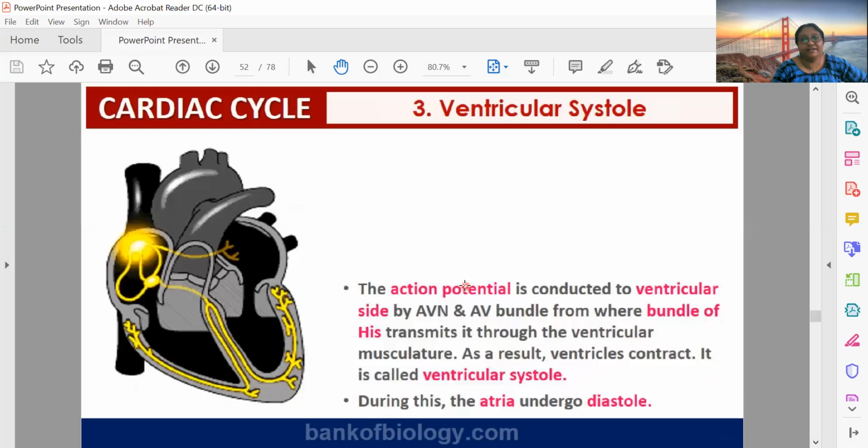Now, SA node generated the action potential. From the action potential generated by SA node, this action potential will reach the AV node and AV bundle, atrioventricular node and atrioventricular bundle. And bundle of His will transmit it to the ventricular muscle. So there will be contraction of ventricle, which is known as ventricular systole. During the time ventricles are contracting, atrium will again go back to the diastole stage. That means they will expand.